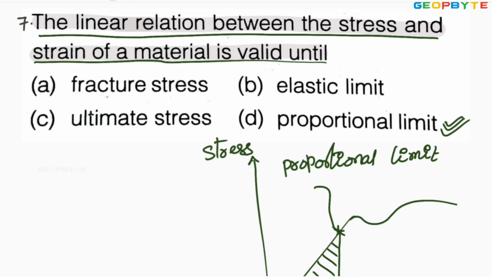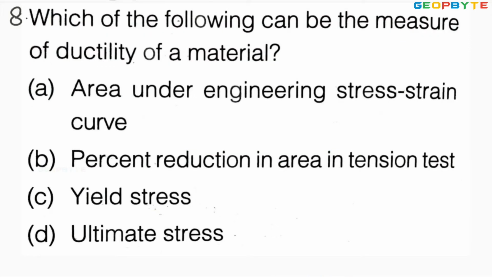Let us take one more problem. Look at the 8th problem. Which of the following can be a measure of ductility of the material? Option A, area under engineering stress strain curve. No. Option B, percent reduction in area in tension test. Absolutely correct. It is like this.